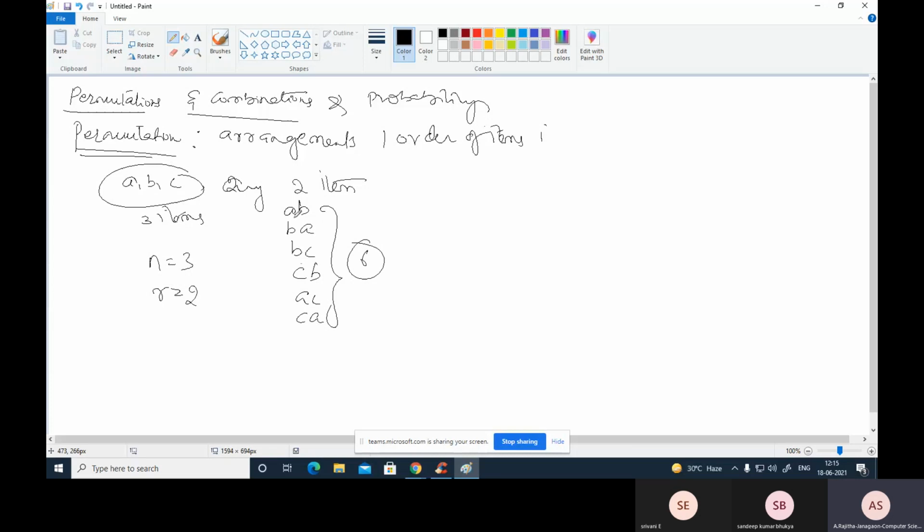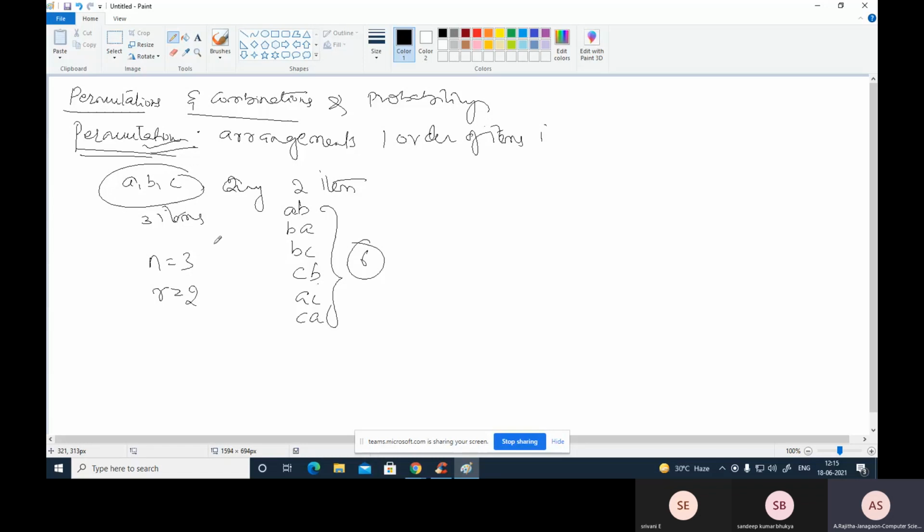Here the definition of permutation is: each of the arrangements which can be made by taking some or all of the items is called a permutation. That means from these items we can take some items or all the items and make some arrangement. This is nothing but permutation. Here AB and BA are different, and BC and CB are different. So arrangement is nothing but permutation.